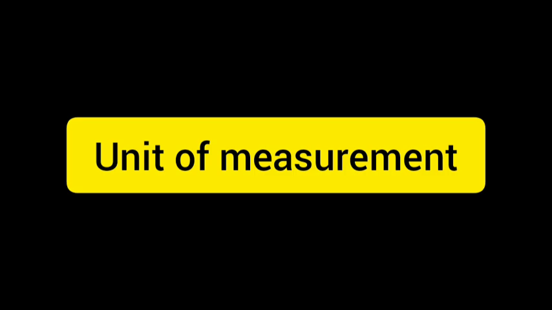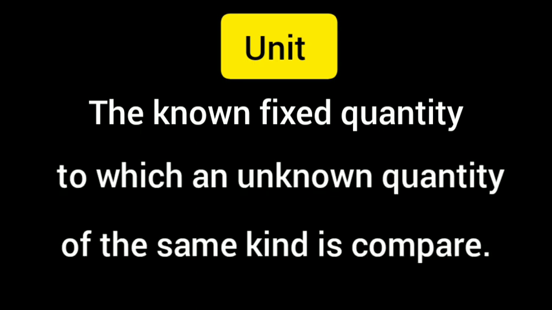Next topic is unit of measurement. We have learned that measurement is a comparison of an unknown physical quantity with a fixed quantity of the same kind. So what is a unit? The fixed quantity to which an unknown quantity of the same kind is compared is called a unit.